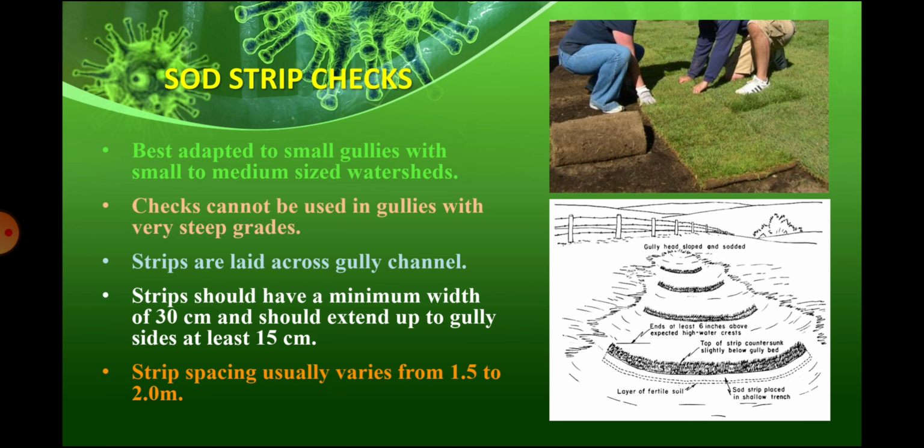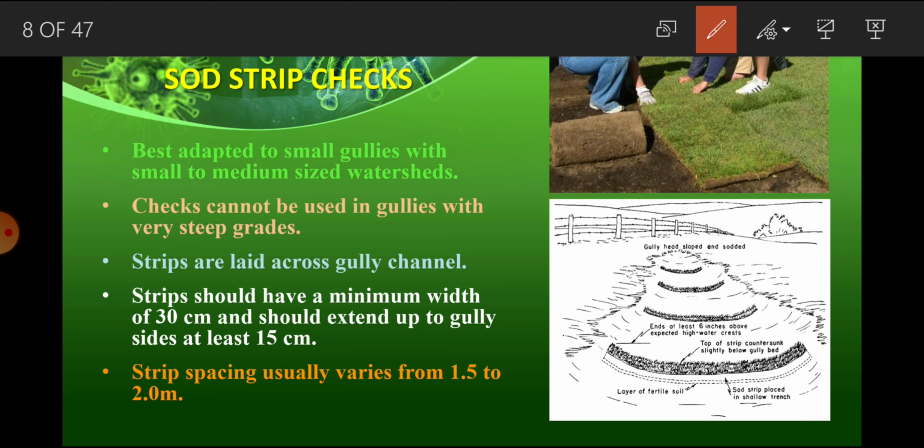Further, another measure is sod strip. It is another measure of control of gully erosion. In this control measure, well prepared and developed sod strips are used to place across the gully bed. See, this is the gully, and well prepared grass, or grass structure or whatever plants, you have to prepare those outside somewhere, and after cutting in proper size and shape, you have to put like